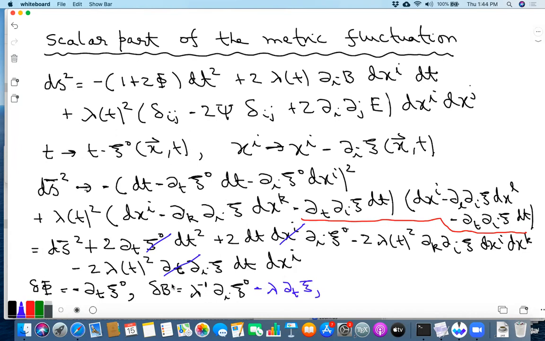I think one term is missing. We'll see which term is missing. So comparing this with this, we can calculate delta E. So minus delta E gives you, so it's 2 lambda t squared is the coefficient, only the minus sign is missing. So minus xi. So delta psi is the only one which is missing. So that takes care of this term.